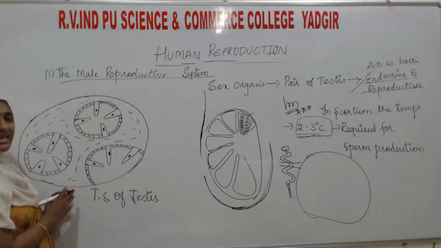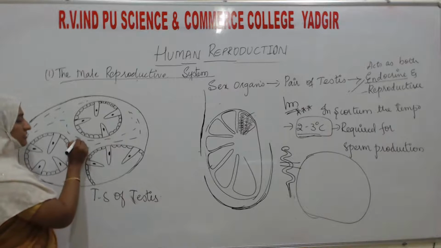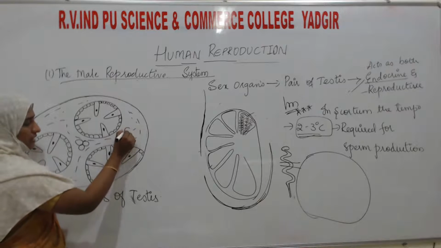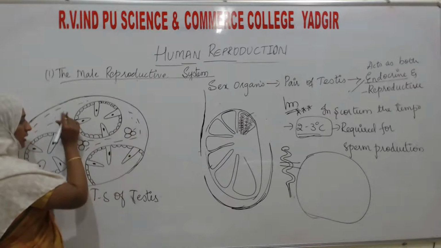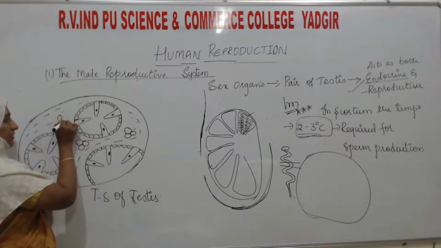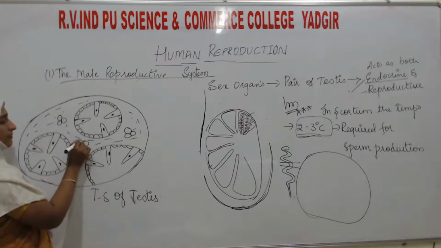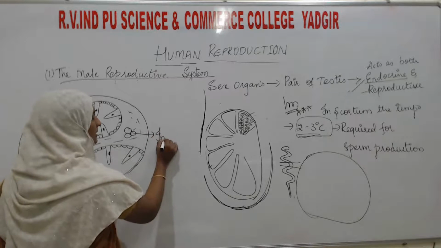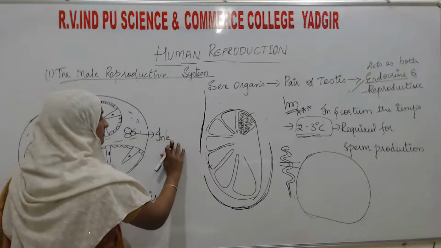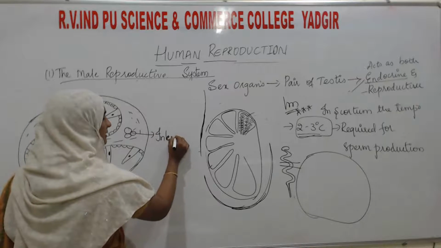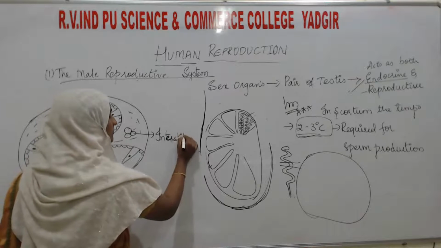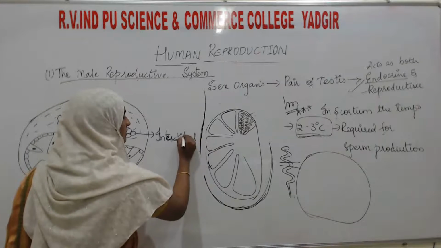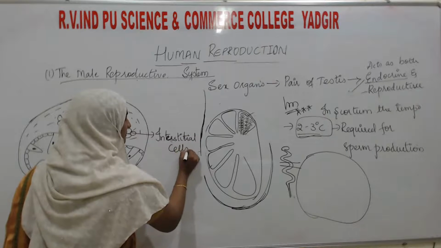In between this connective tissue, there will be some clusters of cells. These are the clusters of cells. Here and there, you can see some cells distributed, and this cluster of cells is known as the interstitial cells. What is it known as? Interstitial cells.